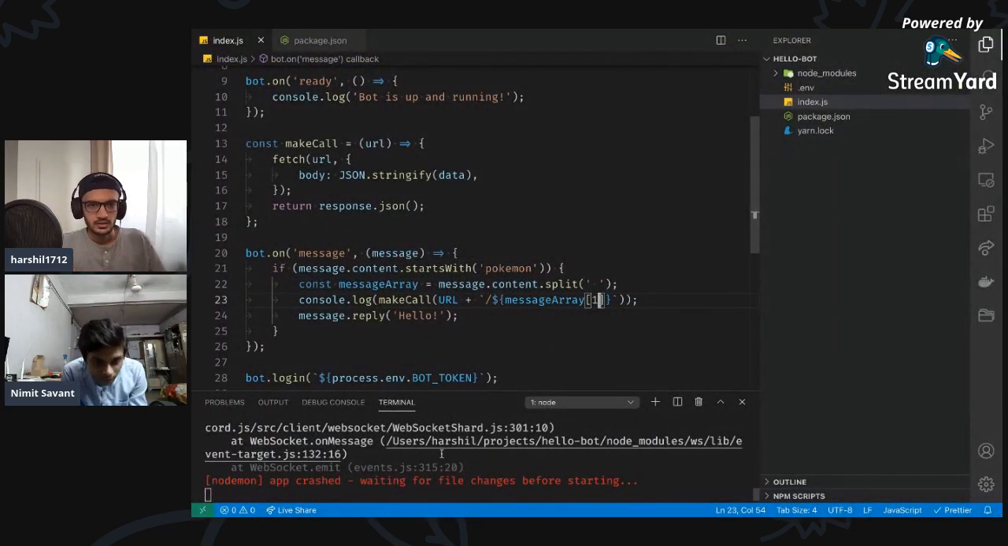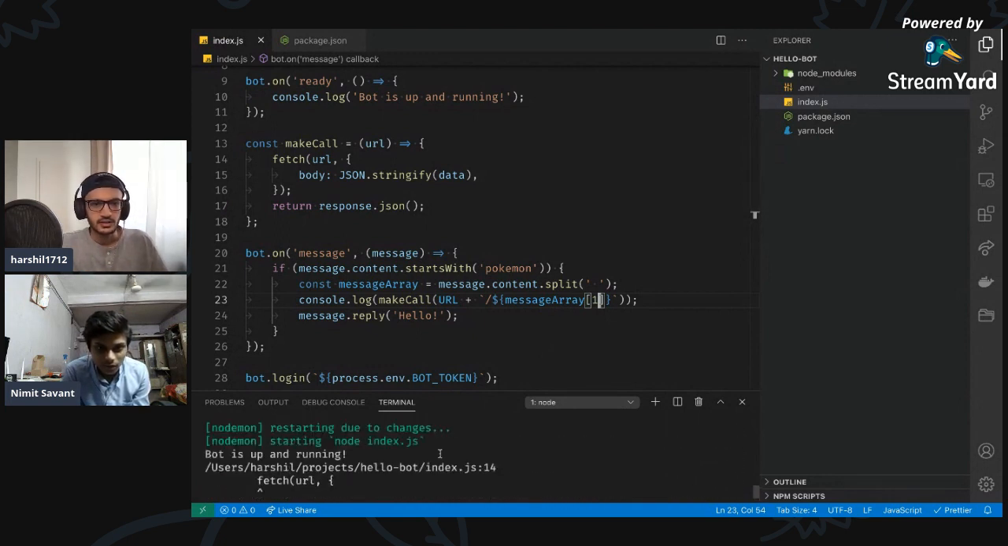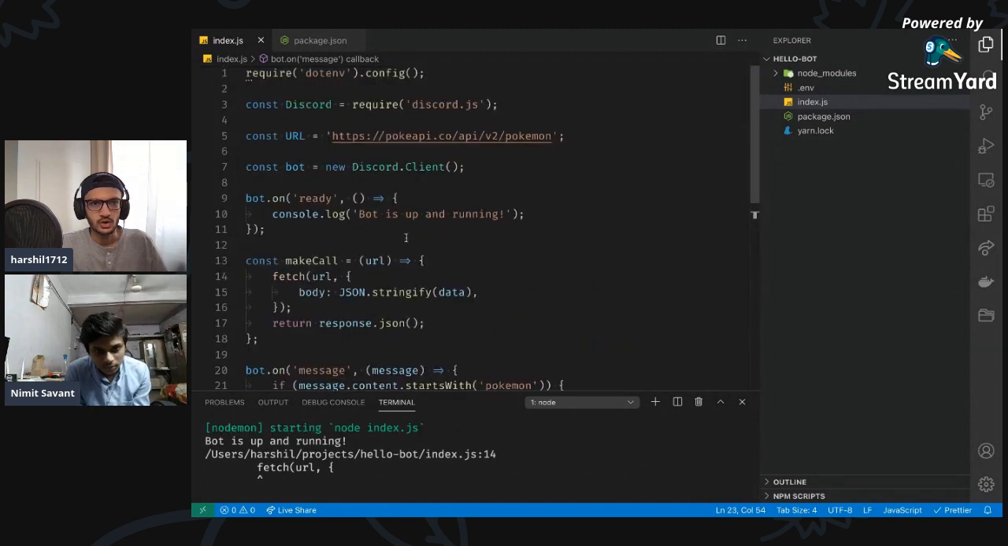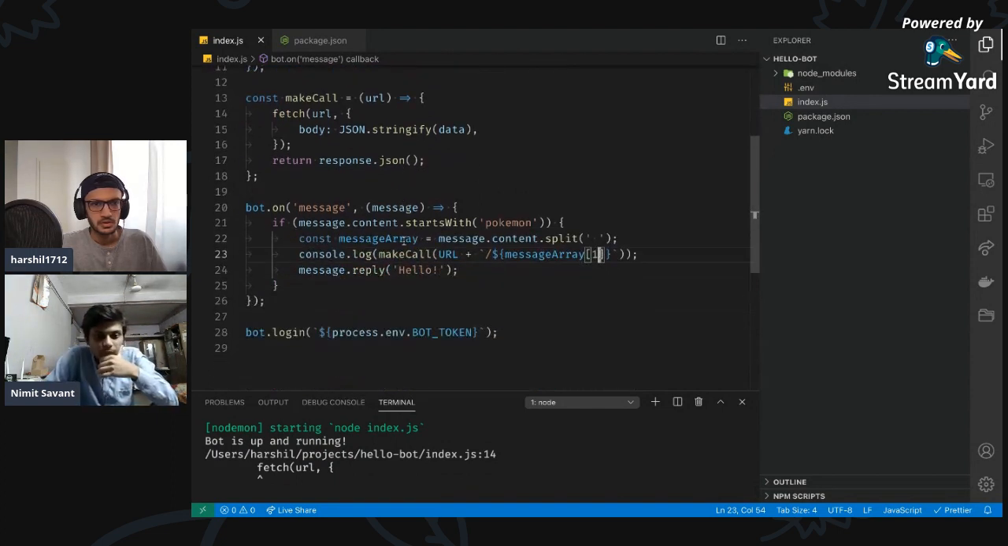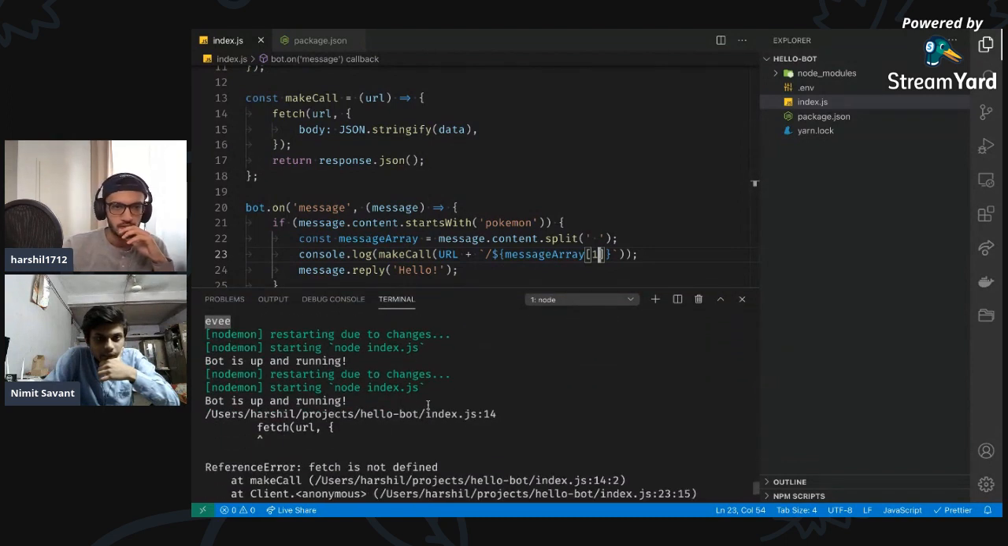Okay, so we have an error. Okay, fetch is an error. Let's solve it. Bot is running and then we get an error for fetch. So do we need to do const require fetch? Okay, so make call does this. What we are doing is directly calling it in console log.